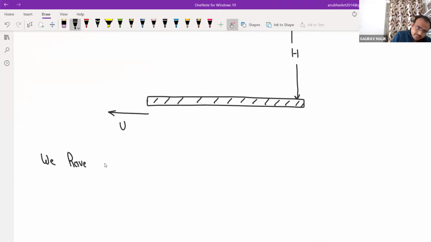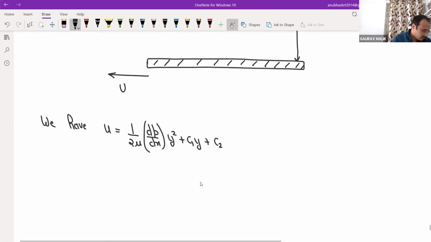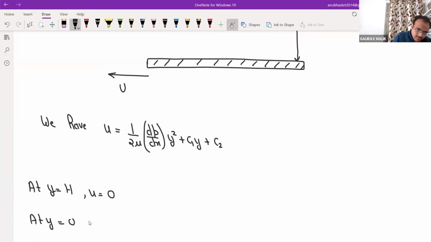Again, we have the general equation u is equal to 1 by 2 mu dp by dx y square plus c1 y plus c2. Now use the boundary conditions: at y is equal to h, u is equal to 0, and at y is equal to 0, u is equal to minus U, because this direction is positive and this one is negative.